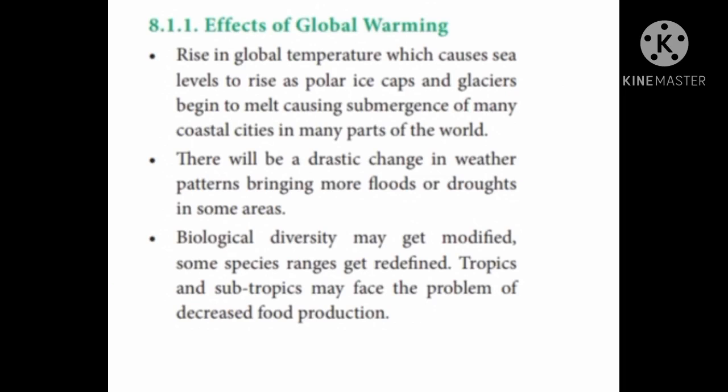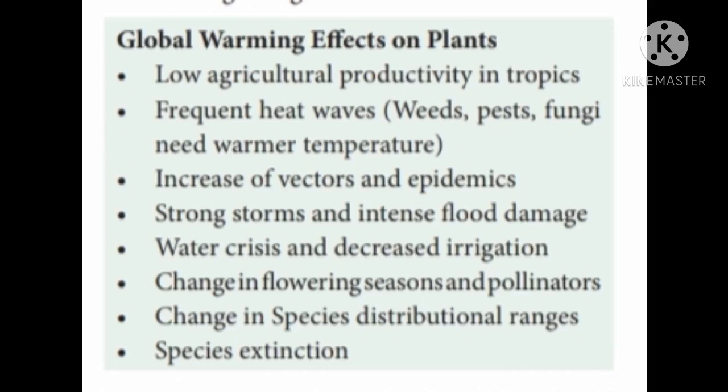Let's see what the effects are. You will have a rise in global temperature. As a result, the ice caps or glaciers in the polar region start to melt, and there is a drastic change in weather pattern, and more floods and droughts will result. Species in tropic and subtropic regions may face the problem of decreased fruit production.